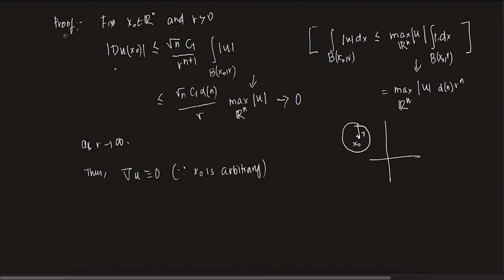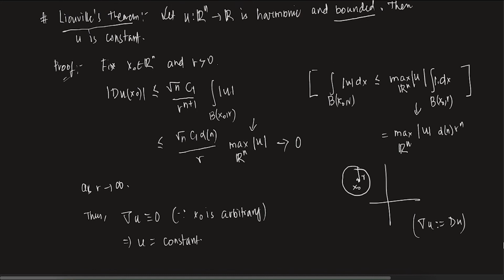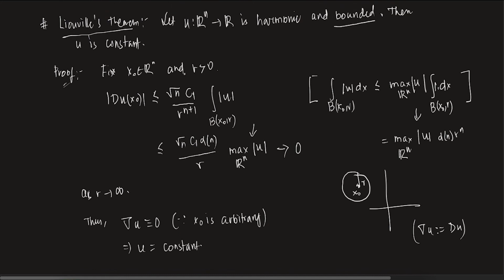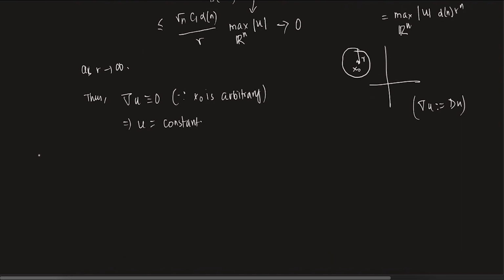Gradient of u is basically D of u. We are always using this notation, right? It is D of u, D1 u essentially. So the gradient of u is 0. What happens if the gradient of u is 0? It means u is constant, and we are done. So you see, this is the Liouville property, your already known Liouville property, and it is proved in such an easy way.